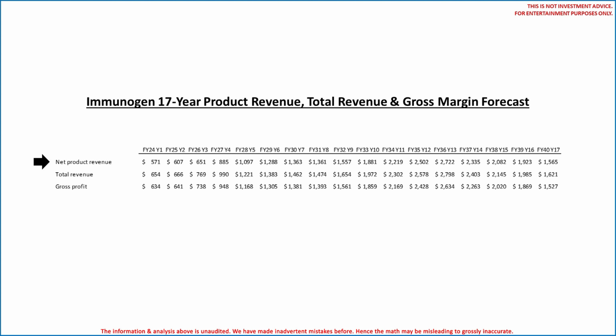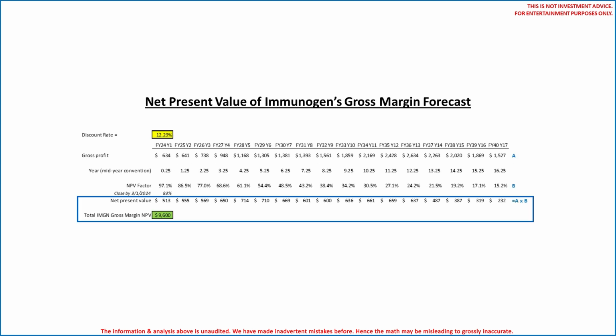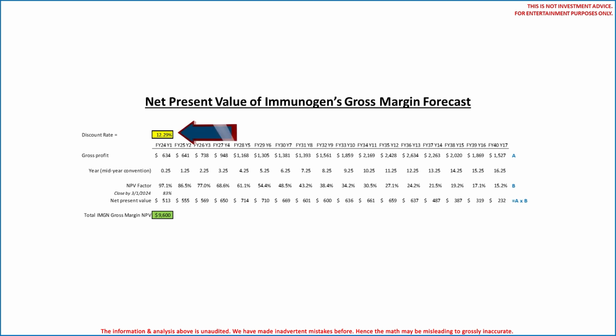Here are the product's sales, total sales, and gross margin forecasts by year as prepared by Immunogen's management on a Microsoft Excel spreadsheet. We excluded 2023 financial forecast data because the transaction was announced on November 30, 2023, so we assumed a March 1, 2024 close. Okay, simple math using Excel, a collective net present value of $9.6 billion on these Immunogen gross margin forecasts over the 17-year period assumes a 12.29%, or call it 12.3%, rate of return or discount rate. Very simple. Recalculate it for yourself. Again, it is up to you whether or not it is relevant.